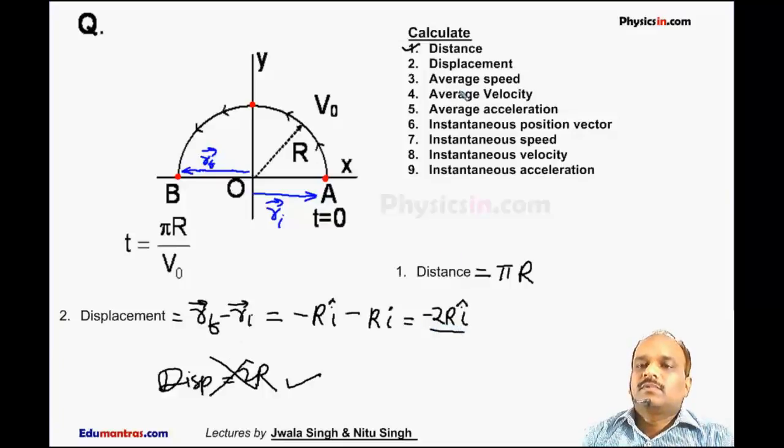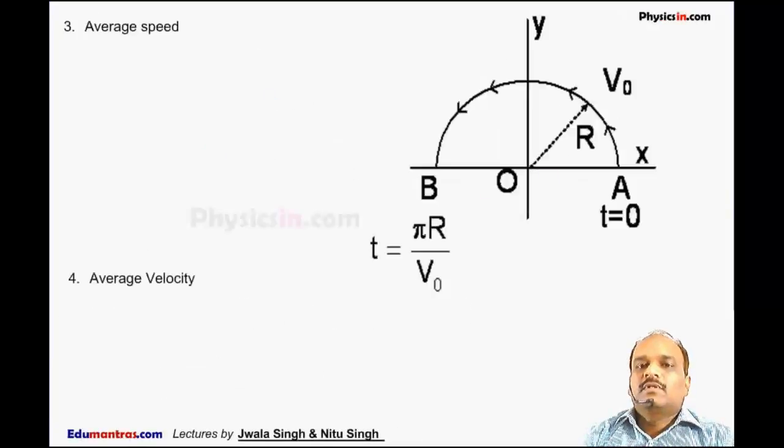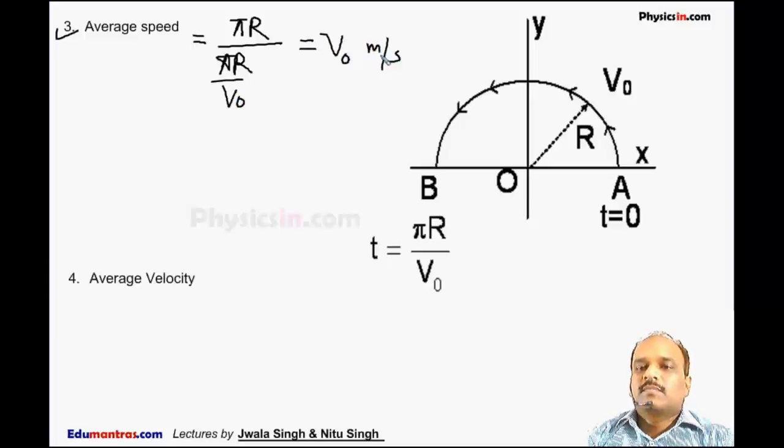The next question is average speed. As we know, average speed is defined as the total distance traveled divided by time. The total distance is pi r and the time is pi r by v0. So I will substitute it here. It is pi r divided by pi r by v0. So from here we get the average speed as v0 meter per second.